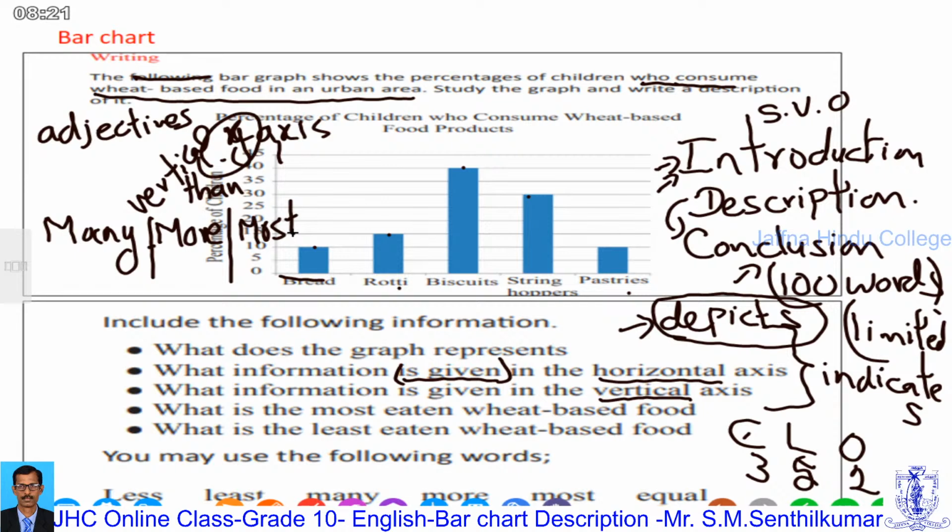In front of "the most", for example, the most percentage of the children ate biscuits, which is 40%. We can write like that. So, before the superlative form "most", we have to use the article "the". In the comparative form, we have to use "than". In the superlative form, we have to use the article "the". Otherwise, it is considered a grammatical mistake.